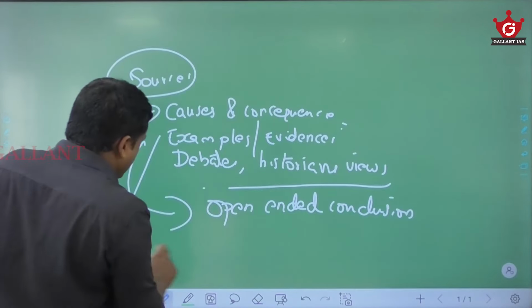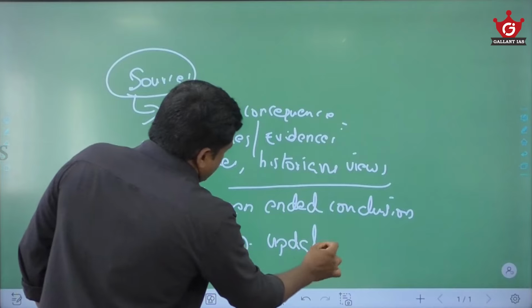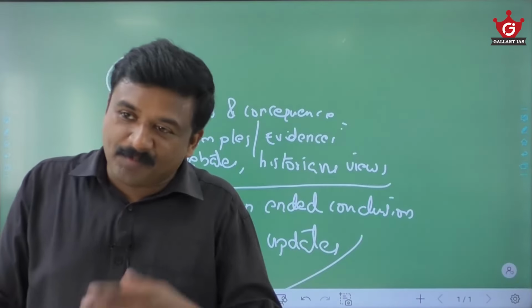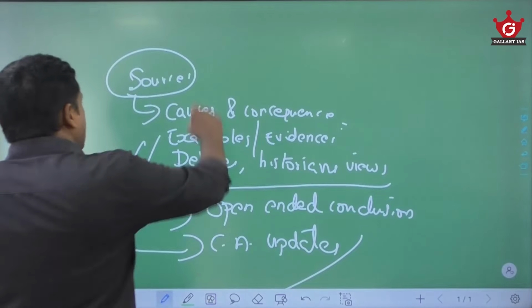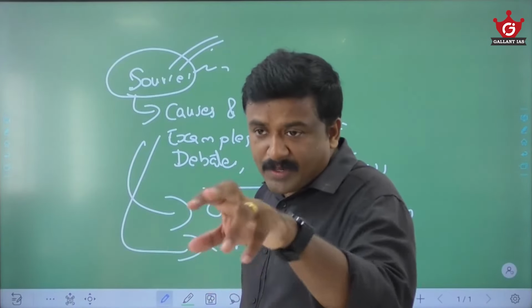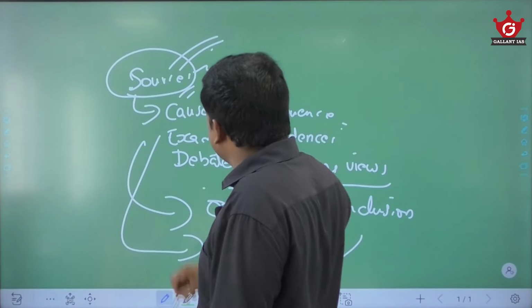If you have some current affairs updates, just add that. You got my point, na? So when you prepare notes, you can mention what all the sources regarding this particular content are, different sources which give you information about this particular content. For additional reference also, you can say that.